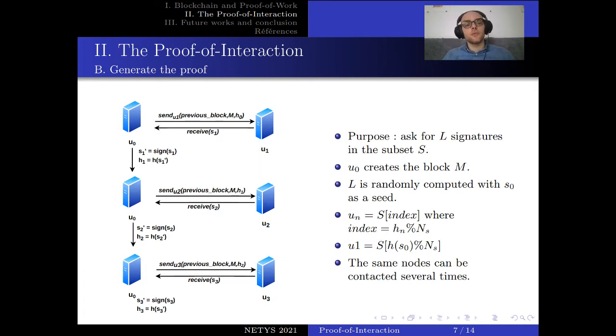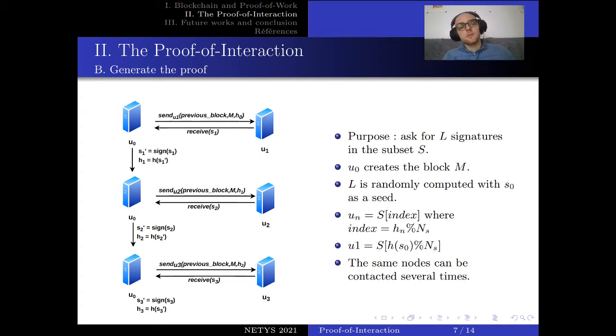The idea of the proof is simple. U0 has to find L signatures in the subset S. So U0 has a block M that it wants to add in the ledger, and the first step is to know the value L. And L is also randomly generated, and the seed of this randomness is the same as the one used for the subset S, so it's S0.